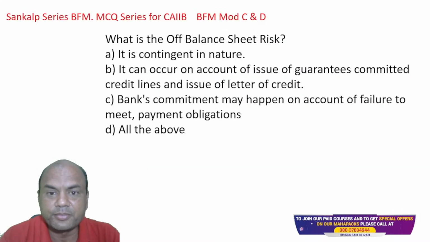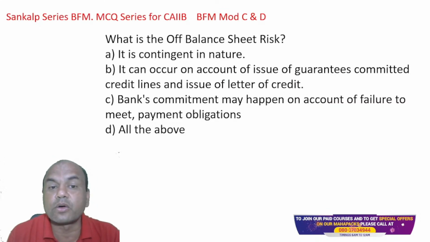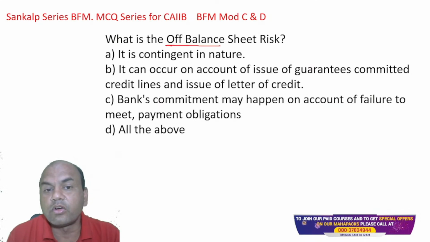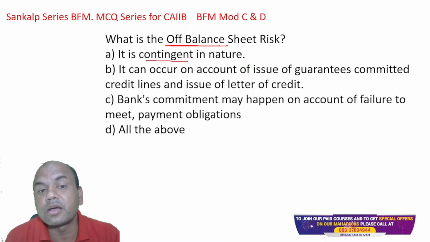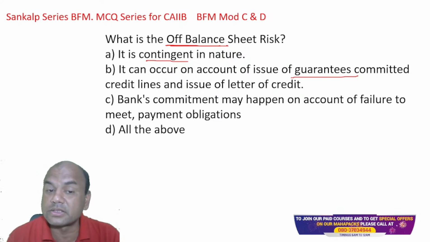Okay. What is off balance sheet risk? Off balance sheet, which is outside the balance sheet. It is contingent in nature. Contingent means it is not for the present, but it may come in the future. It can occur on account of issue of guarantees. Guarantees are again contingent, they come in the future. Bank's commitment may happen on account of failure to meet the payment obligation. That can also be possible.